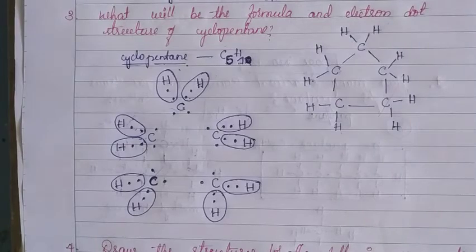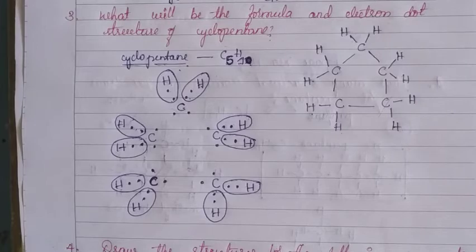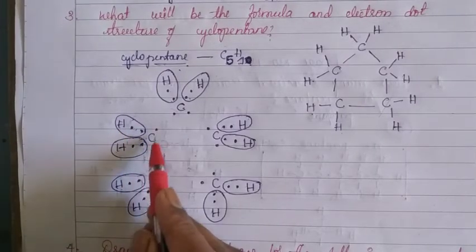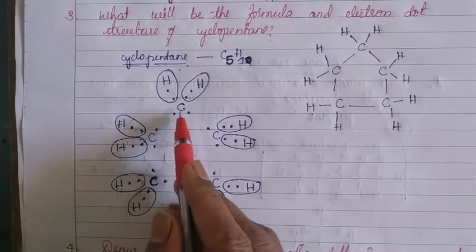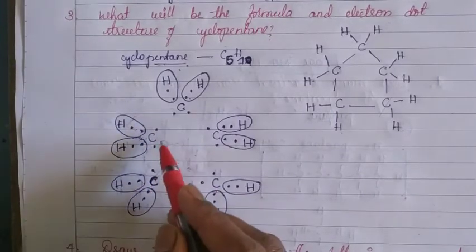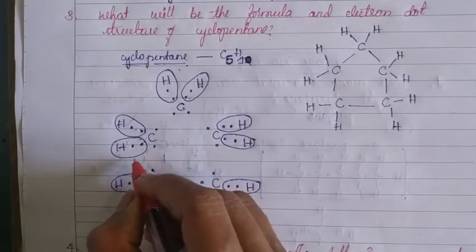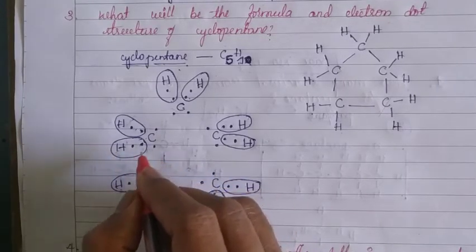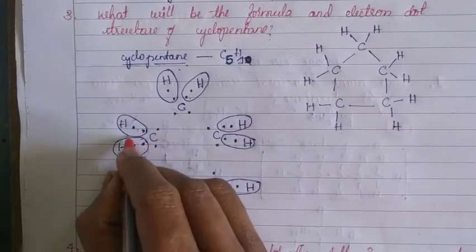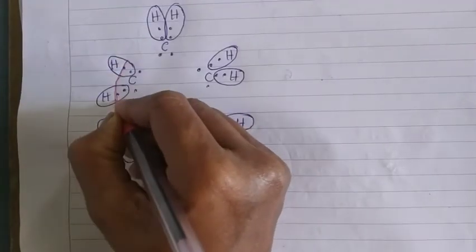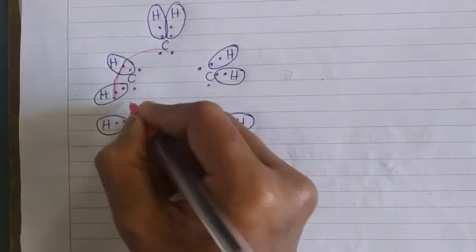Now come to carbon. Carbon has 4 valence electrons. 2 are shared with hydrogen and the remaining 2 are shared with the nearby carbon atoms. Now draw a circle for the carbon like this. Observe carefully here.